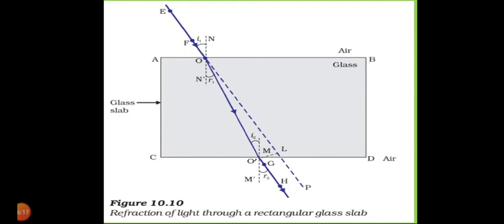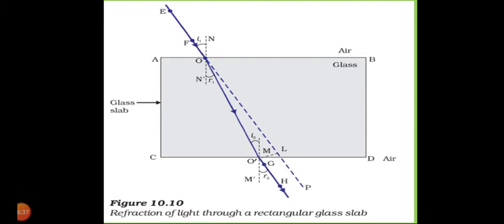Now we repeat the same experiment by fixing pins at different orientations for different angles of incidence, and we can determine the corresponding angles of refraction. From this we have to verify the two laws of refraction of light.